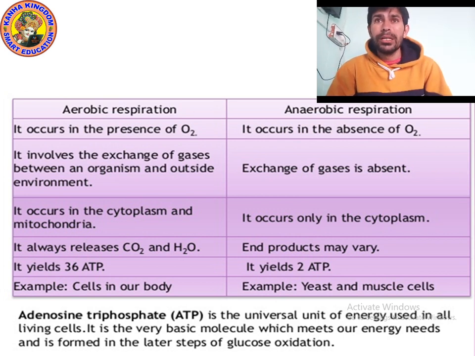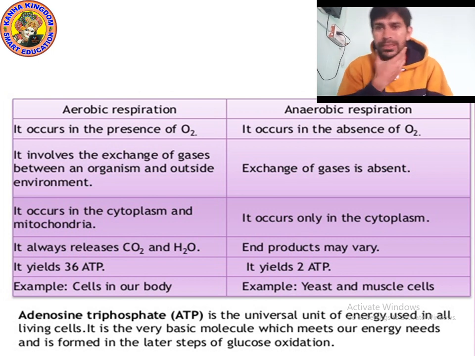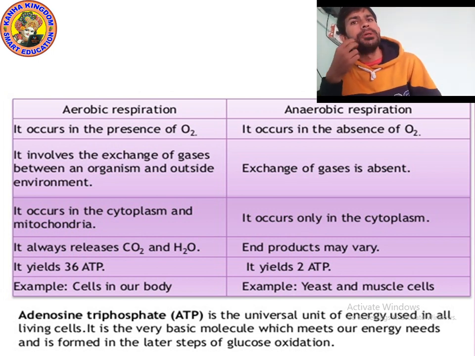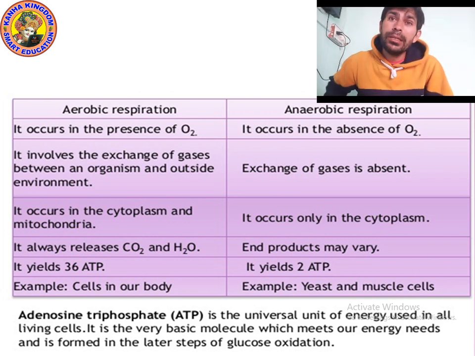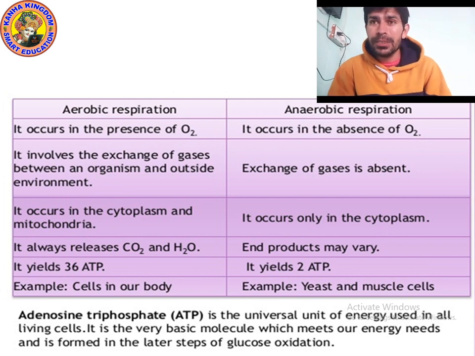Aerobic respiration actually happens in the cells of our body, and anaerobic respiration occurs in yeast and muscle cells. Now let's try to understand the meaning of ATP, because during aerobic respiration, 36 ATP is produced, but during anaerobic respiration, 2 ATP is produced. So what is the meaning of ATP? ATP means adenosine triphosphate.